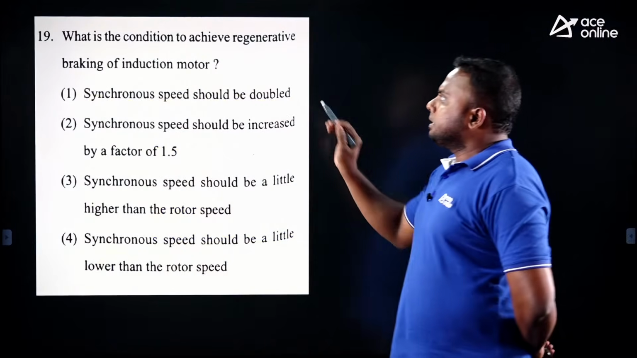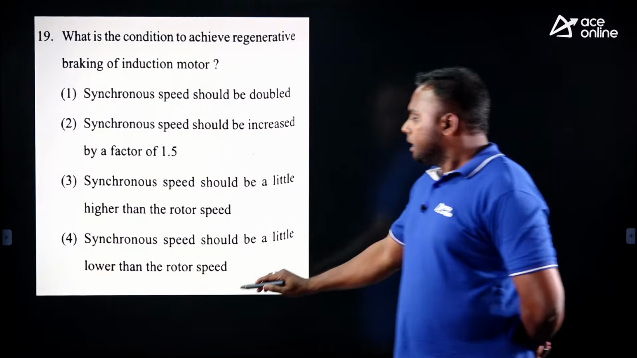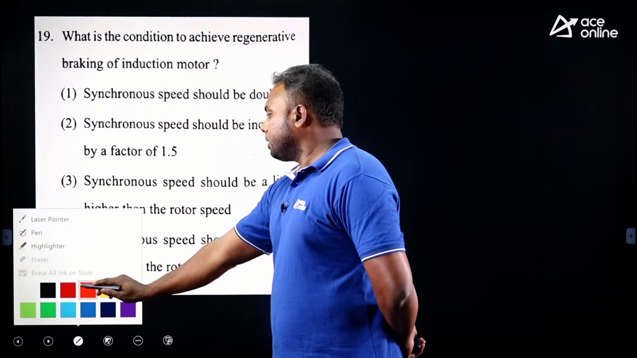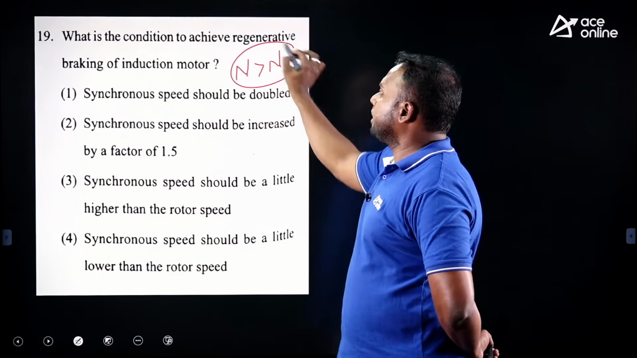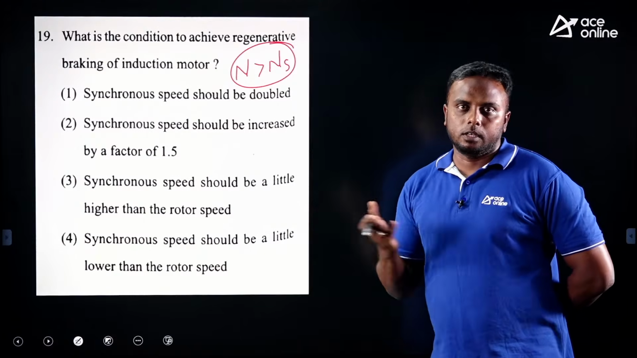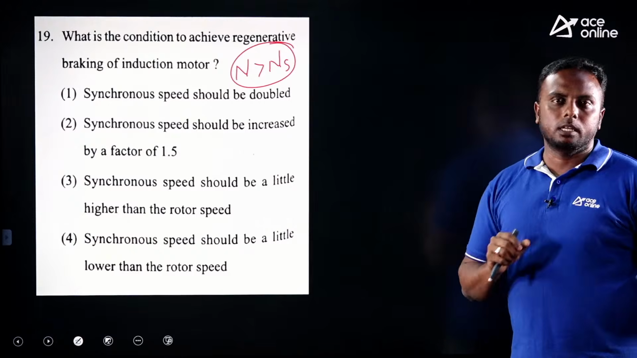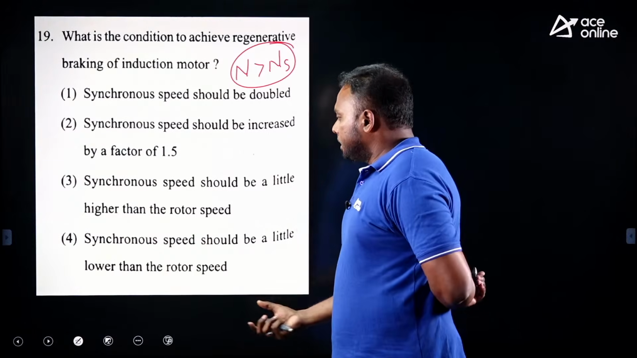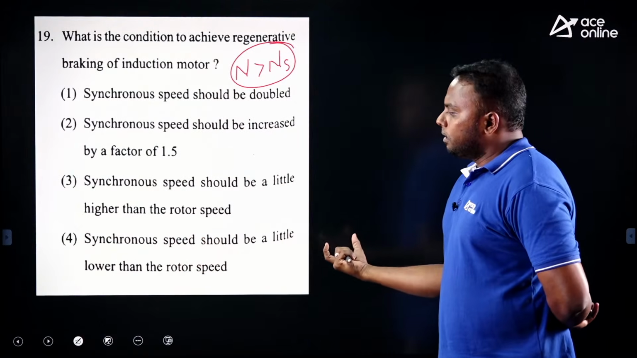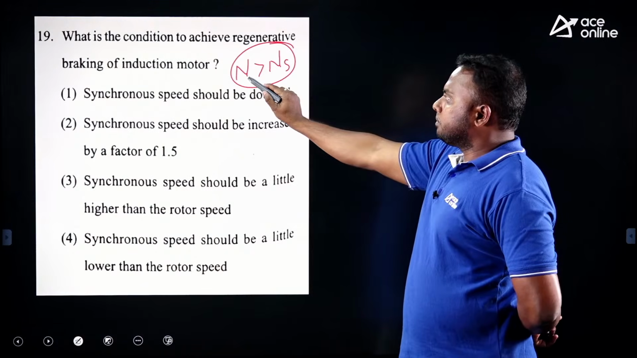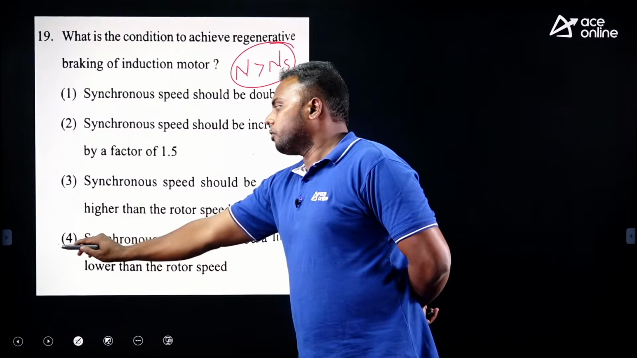See this. What is the condition to achieve regenerative braking of induction motor? This regenerative braking will take place whenever the speed of the induction motor becomes greater than synchronous speed. Generally an induction motor rotates below synchronous speed. But if the speed becomes more than synchronous speed, regenerative braking will take place. So which option is right? Here, rotor speed is greater than synchronous speed, or synchronous speed is a little less than rotor speed. Option 4 is correct for this.